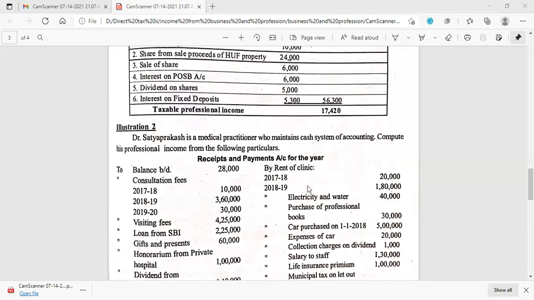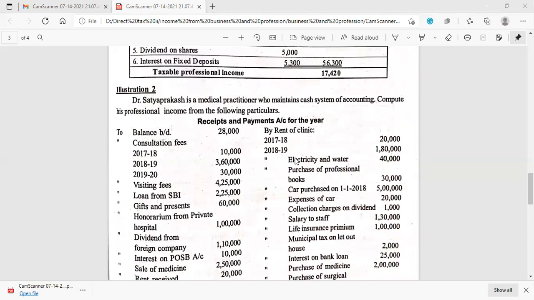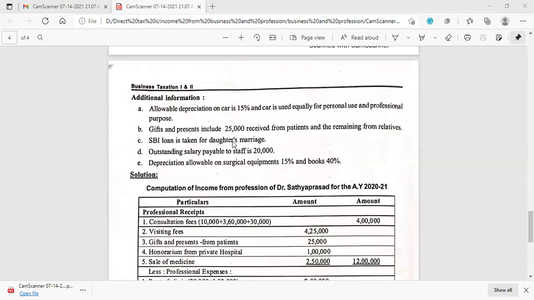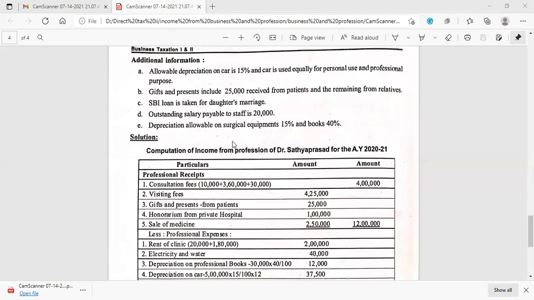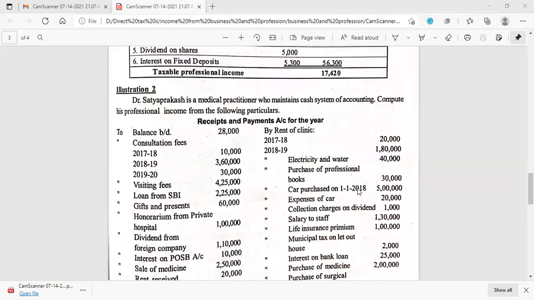Then under the credit side, rent of the clinic, we are supposed to consider the previous year rent. It is professional expenditure. Electricity and water, professional. Purchase of professional books is given, and only depreciation we have to consider at the rate of 40%. Car purchase they have given here, the date of acquisition must be 1/4/2019, I believe. So there are certain mistakes, kindly go through that. It is 1/4/2019 and not 1/1/2018.